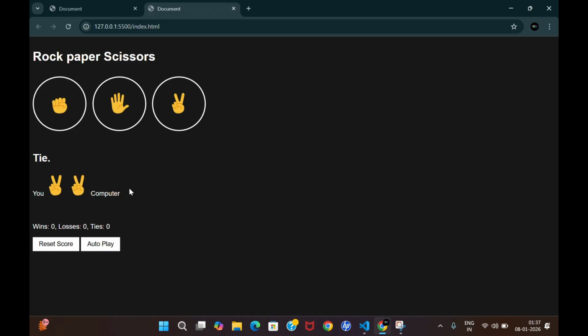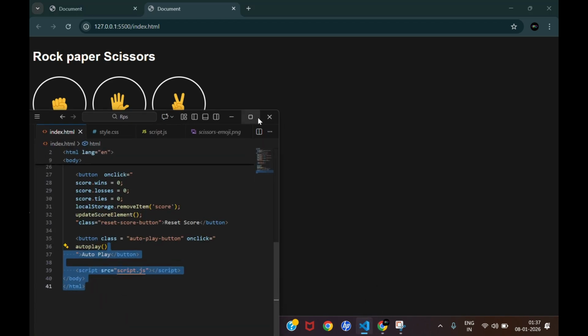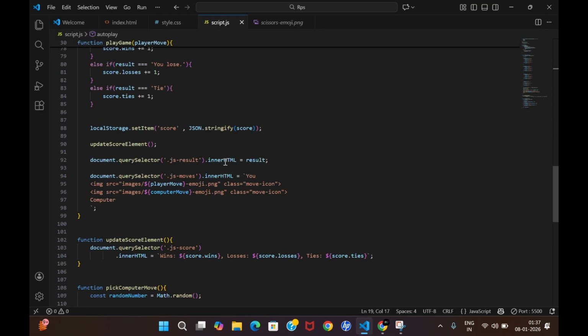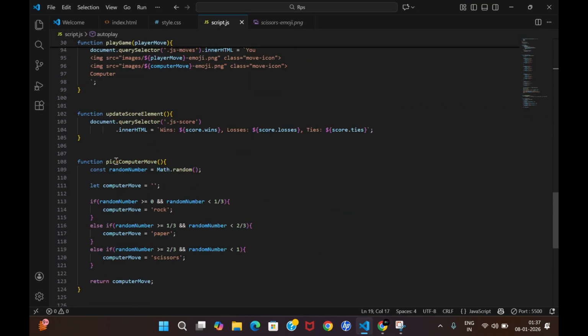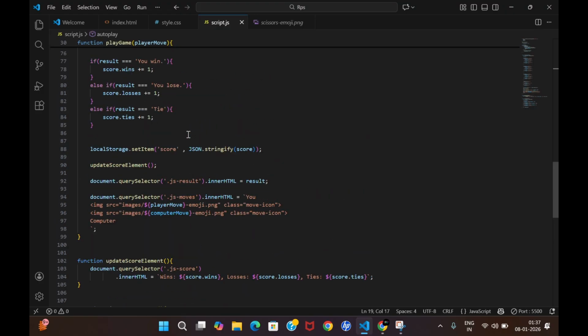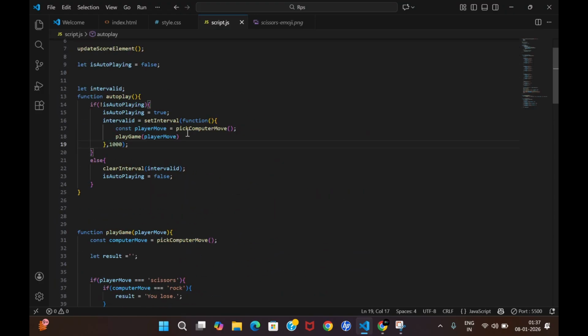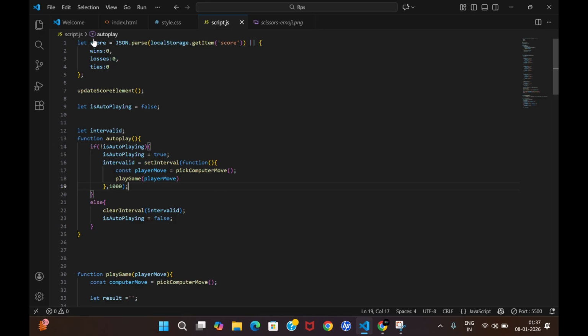See, it's similar. Now you can see your project. So in this project you learn many things about setInterval, how interval works, how autoplay works. You also learn that sometimes the project looks big, but the logic behind it is very simple. You have made many functions, many meaning two to three, but big ones. You tried to make big ones like computer move, update score element, then player move, and all that. You have used local storage and all those things.